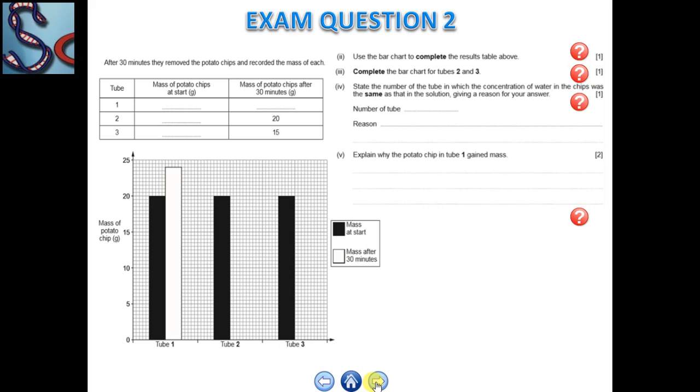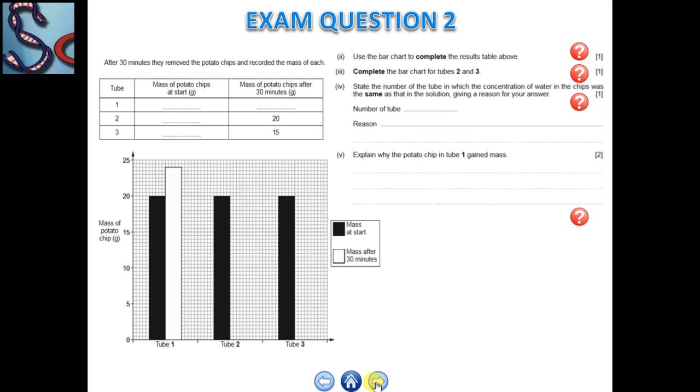Now, you have to see this graph, and according to this graph you have to fill in the data. First, the mass of the potato chips is black. Like in the first case, in test tube number 1, the mass of the chip is constant throughout the system.